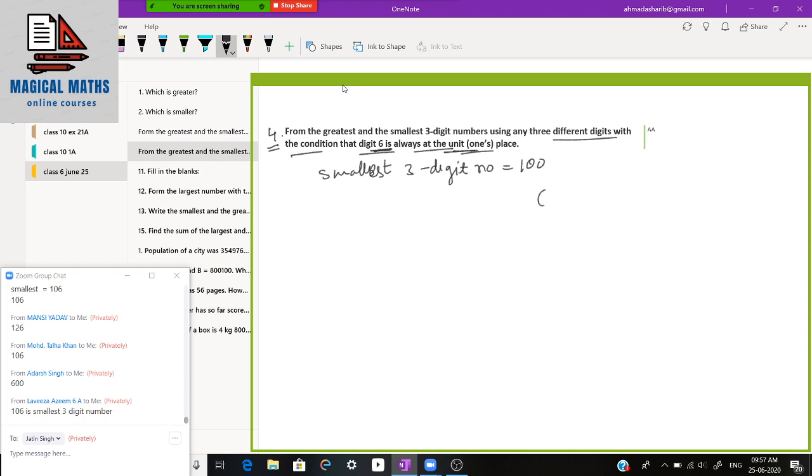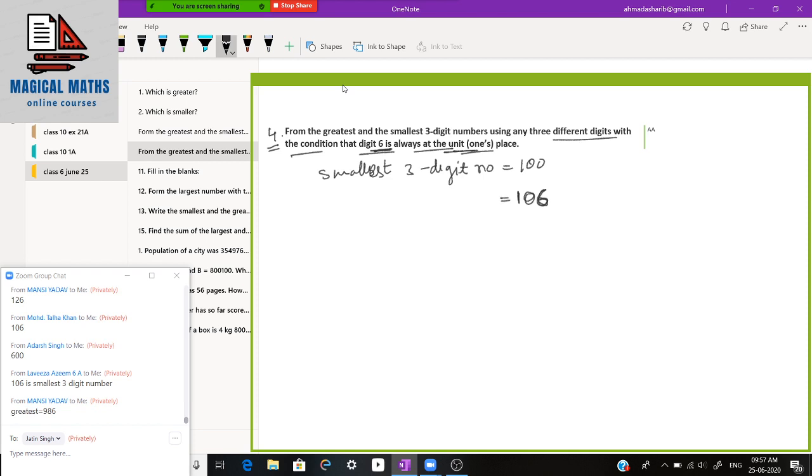So we will fix 6 on the unit place. I have fixed 6 on the unit place, then 0, then 1. So 106. This is the smallest number.